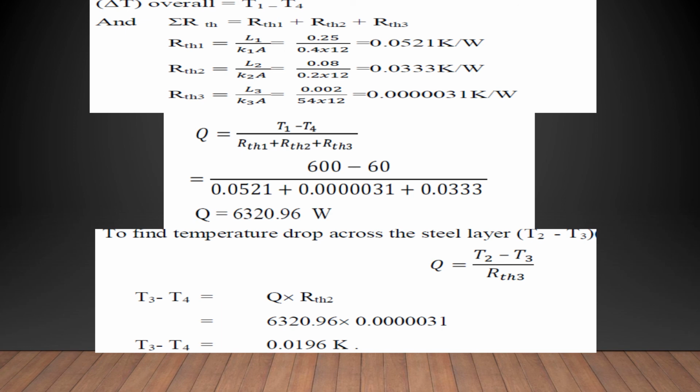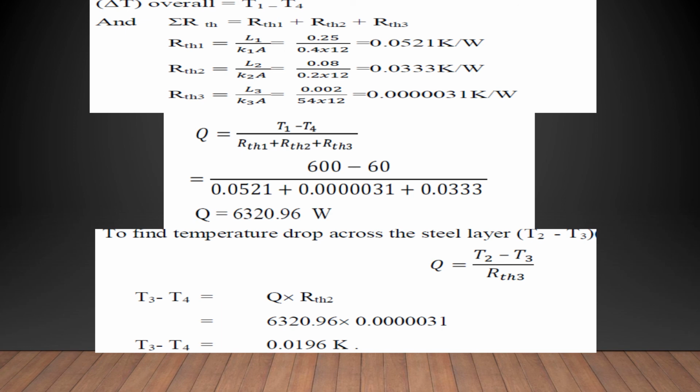If we substitute these values, 0.25 divided by 0.4 into 12, we will have 0.0521 Kelvin per watt, and for the second material 0.08 divided by 0.2 into 12, we will have 0.0333 Kelvin per watt, and for the third material 0.002 divided by 54 into 12, we will have 0.000031 Kelvin per watt. Then if we add these three, we will have the total thermal resistance, and if we substitute these values, we will get Q equal to 6320.96 watt.